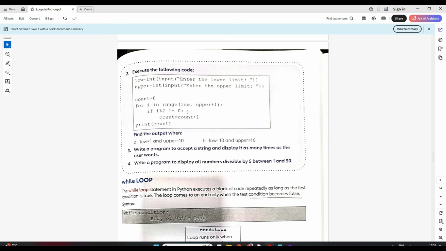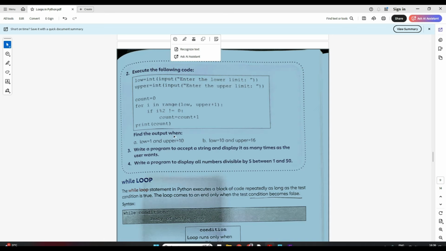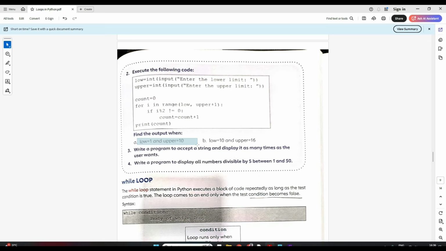So 2 mod 2 is 0, so the count still remains the same. It will not come to this line. Third iteration, i becomes 3, 3 mod 2 is not 0, so count becomes 2. Like this it will keep on counting till 10. It will be for 1, 3, 5, 7 and 9, so the count will be 5. So here the first answer will be 5.